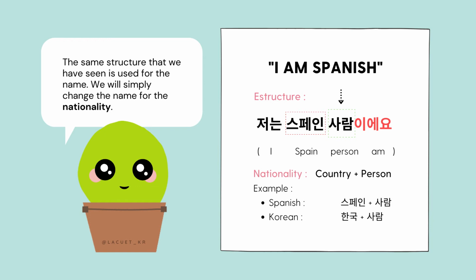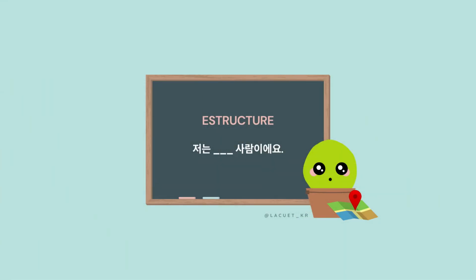But how can we say the nationality in Korean? Easy. We just need to put the name of the country and the word person after that. For example, to say that someone is Korean we would put Korea, 한국, followed by person, 사람. Therefore, imagining that we want to say "I am Spanish," we would say 저는 스페인 사람이에요. This would be the structure.